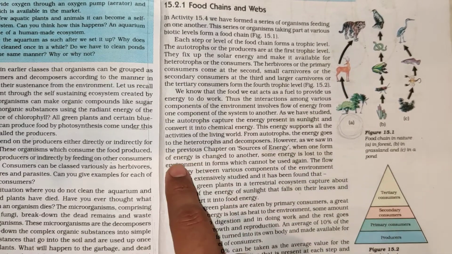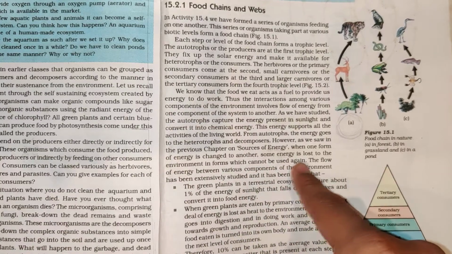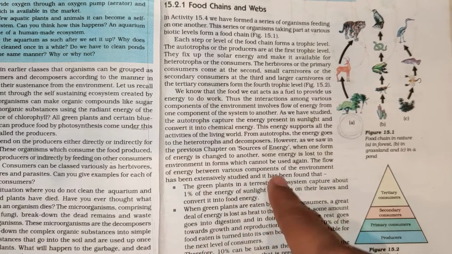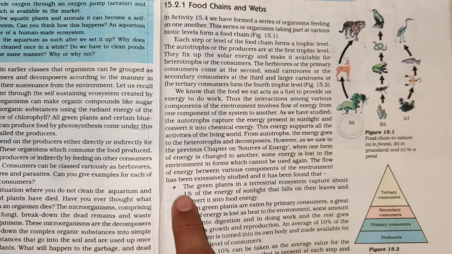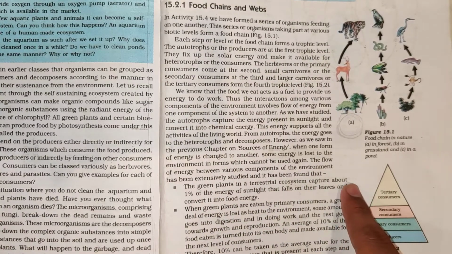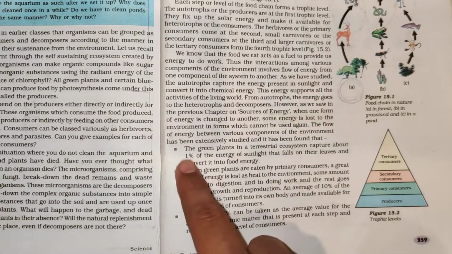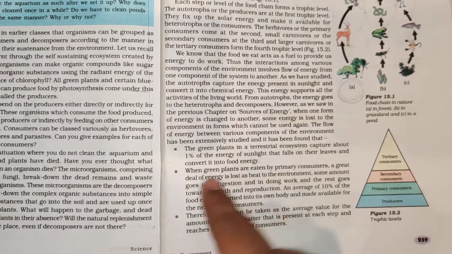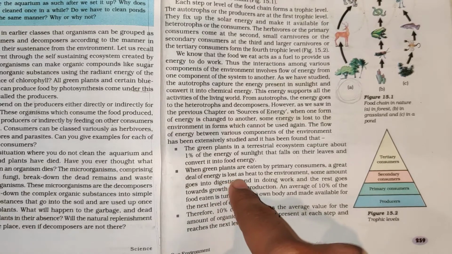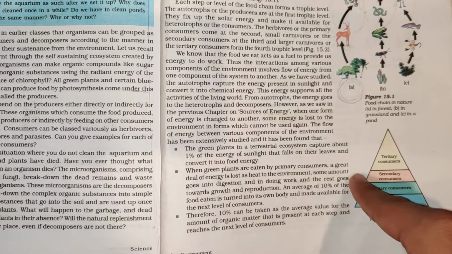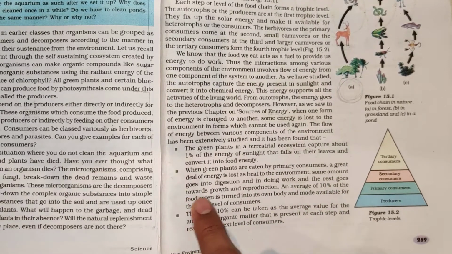When one form of energy is changed to another, some energy is lost to the environment in forms which cannot be used again. The flow of energy between various components of the environment has been extensively studied, and it has been found that the green plants in a terrestrial ecosystem capture about 1% of the energy of sunlight that falls on their leaves and convert it into food energy. When green plants are eaten by primary consumers, a great deal of energy is lost as heat to the environment. Some amount goes into digestion and in doing work, and the rest goes towards growth and reproduction.